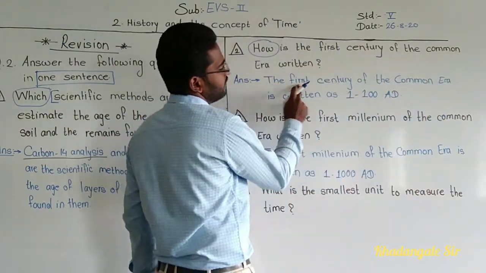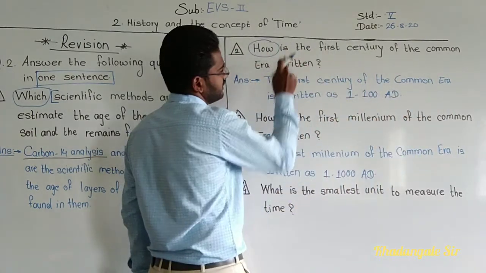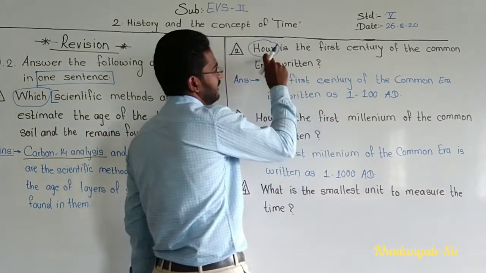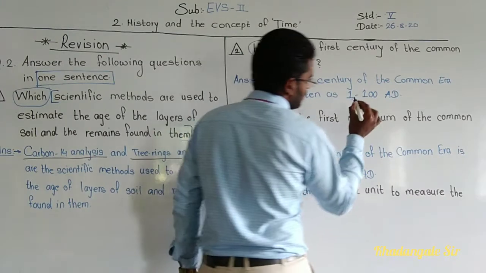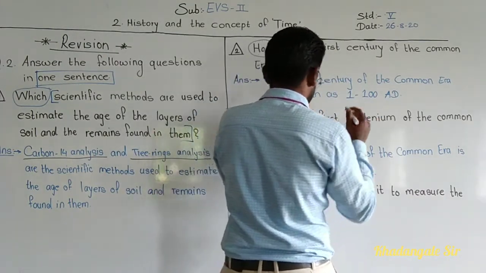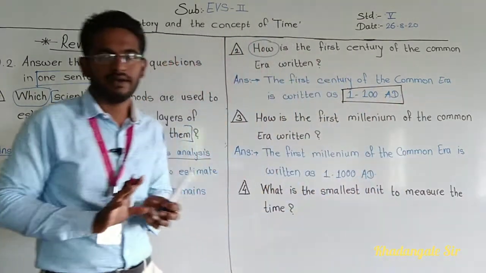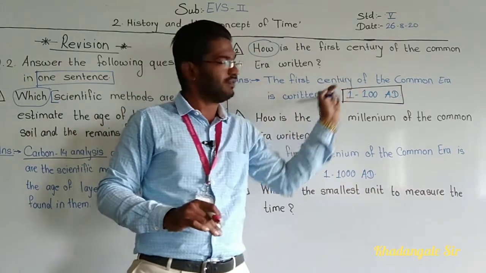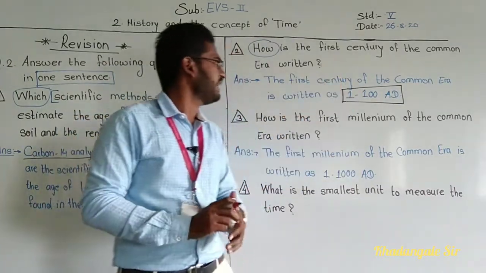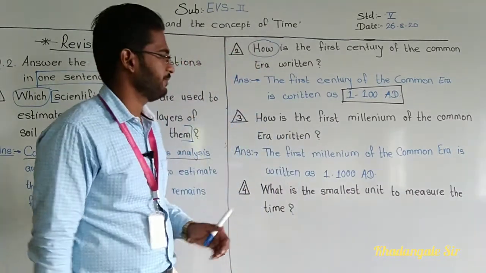The first century of the Common Era is written as, and here on the place of how, the answer is 1 to 100 AD. So see, what is our answer? This much only, 1 to 100 AD. The remaining part we have taken from the question only. The first century of the Common Era is written as 1 to 100 AD, means Anno Domini.